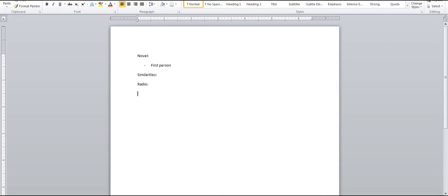And then under radio I know that it's a news broadcast, which the book is not. News broadcast. Okay, and then underneath similarities you'll put how they're similar. Oh, I didn't spell that right. Whoops.